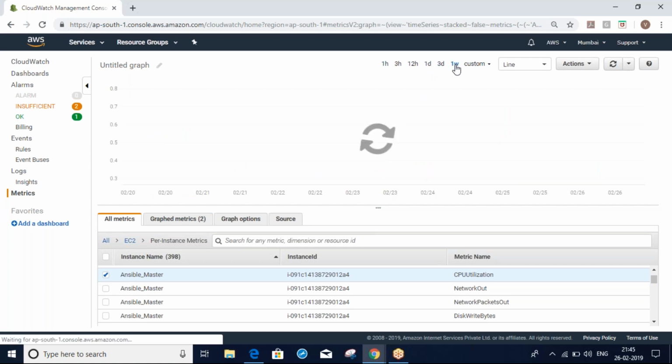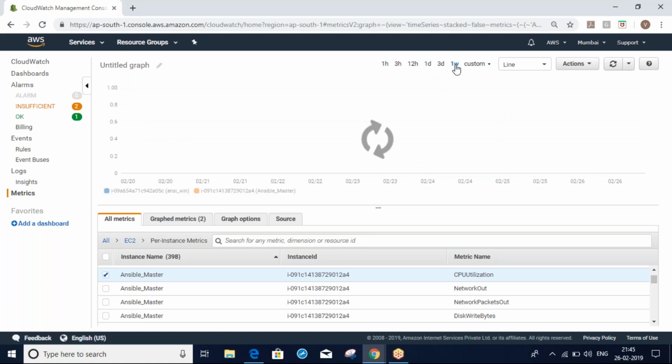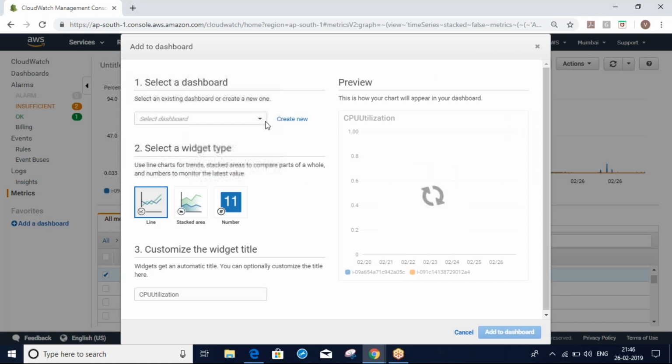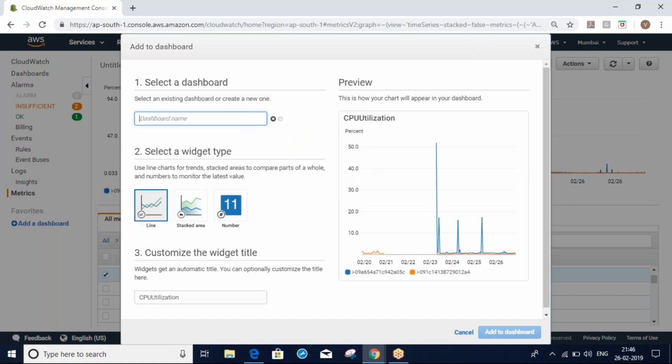This is slow. Okay, here we can add to dashboards. Add to dashboard. If you want, you can create a new dashboard. So all our graphs, we can add to our dashboard. Here I'll create, for example,